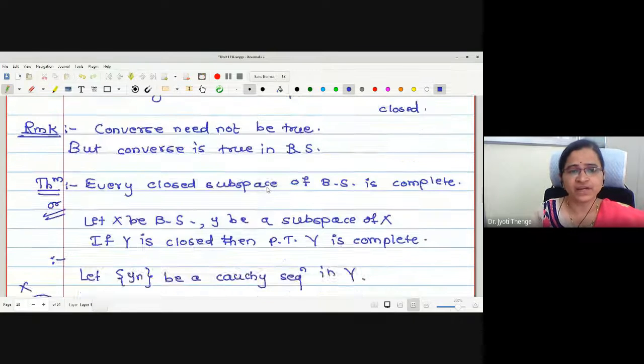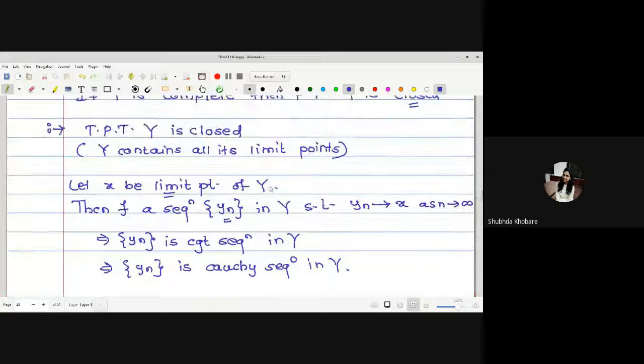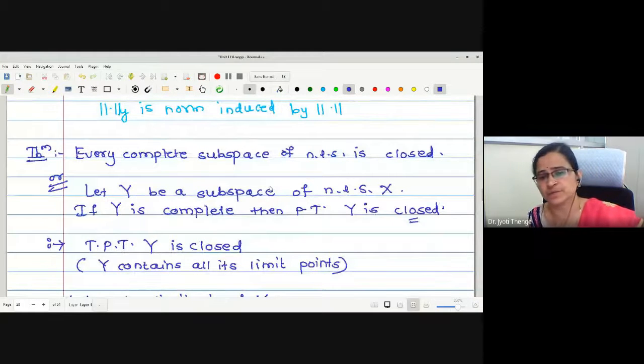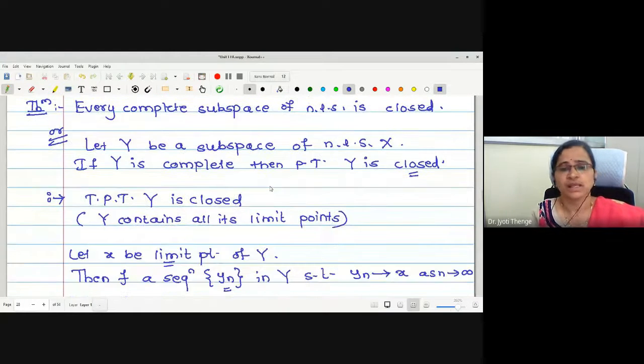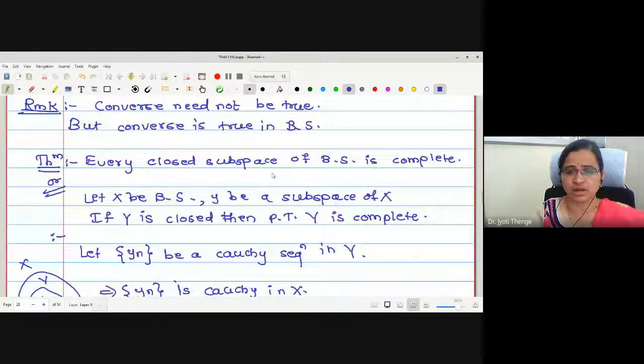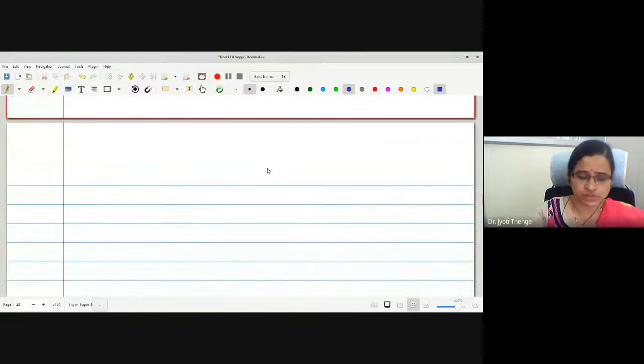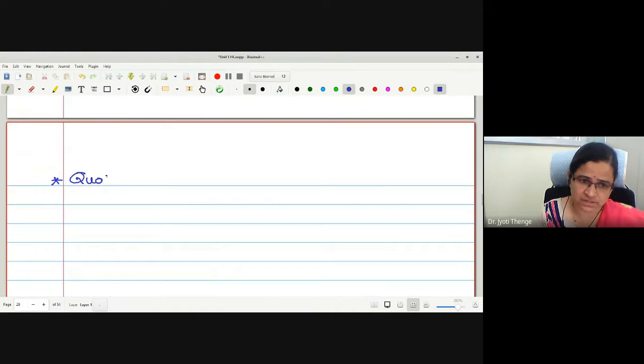Any difficulty in the two theorems? In the first theorem we have proved that a complete subspace of a normed linear space is closed. Then we have proved that a closed subspace of a Banach space is complete. Let us go to the next point of the syllabus. This is quotient normed space.